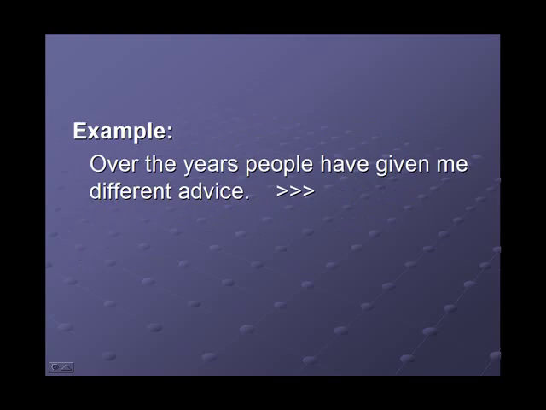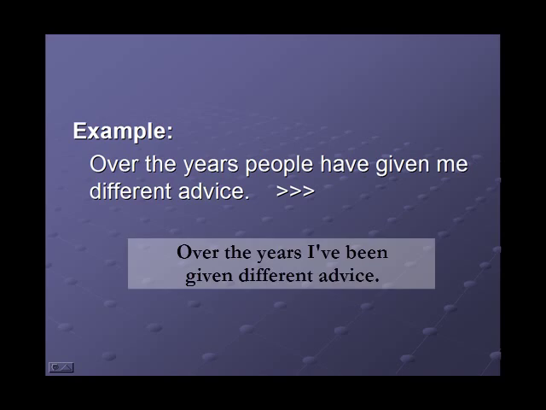Example: Over the years, people have given me different advice. What's the indirect object? Me. So using that as the subject in your passive sentence, we have, over the years, I've been given different advice. Do we really need to use a by phrase? No, it's not necessary.